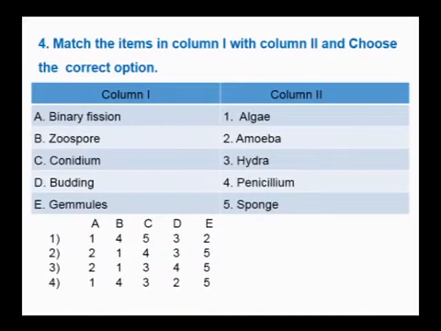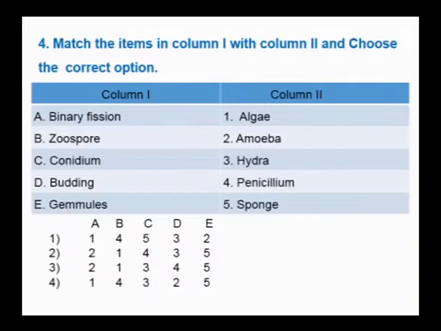Match the items in column 1 with column 2 and choose the correct option. In column 1, various asexual reproductive structures are given. In column 2, various organisms are given. To answer these types of questions, you need to know about the asexual reproductive structures, not just those given in your second PUC. You need to have the link with the first PUC topics also. So, chapters 2 and 3, where we discuss the asexual reproductive structures of plants and even the lower organisms, you need to know.